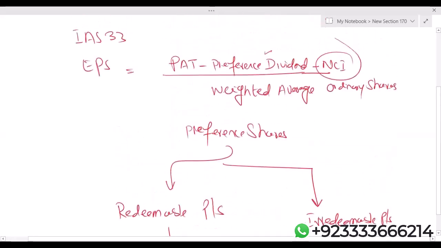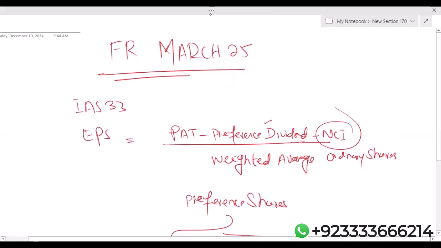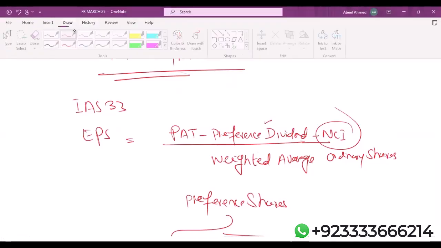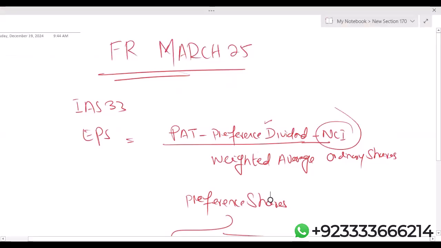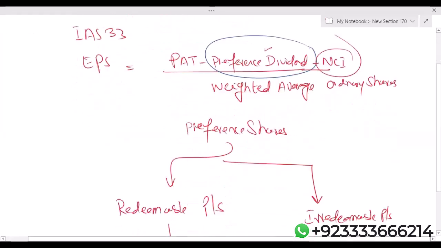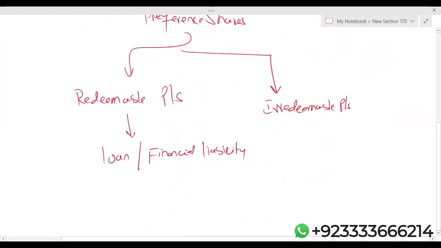It means the preference dividend which we deduct while calculating EPS has nothing to do with redeemable preference shares, because they are a loan. On loan we pay interest, and interest is already deducted before calculating PAT. Irredeemable preference shares are basically equity, and dividend is paid to the equity holder.